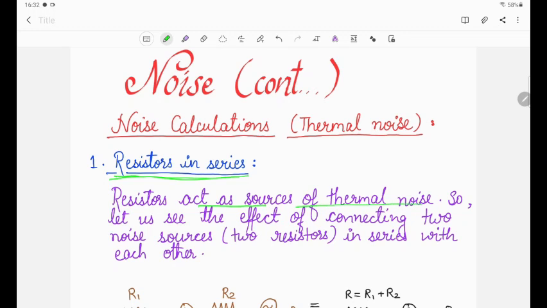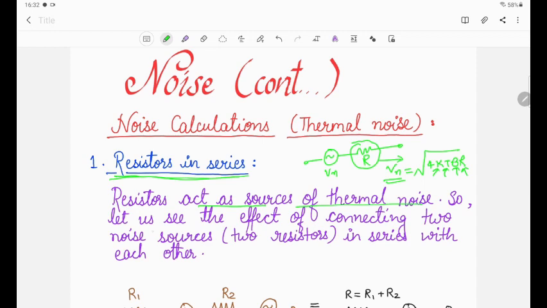We have already explained in the last lecture that a conductor is converted into an equivalent noise source given by Vn, with its input resistance R. Across the resistance we have already calculated the thermal noise voltage. It comes to be Vn is equal to square root of 4kTBR, where k is the Boltzmann constant, T is the temperature in Kelvin, B is the bandwidth in Hertz and R is the resistance. Due to this resistance, thermal noise is generated.